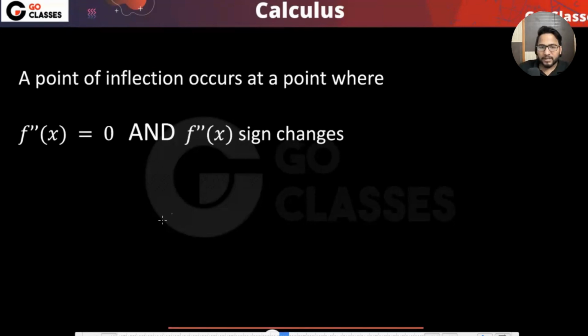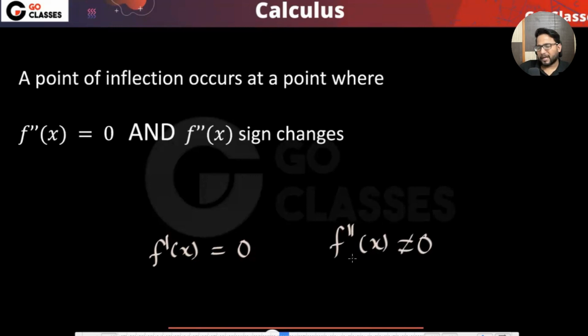So can it happen that f'(x) is equal to 0, but f''(x) is not 0? Can it happen? I'm asking in general. I think it can happen, right? So f'(x) is, let's suppose, 2x. At x equal to 0, it will be 0, and f''(x) is 2. So I think it can happen. Just asking a random question.